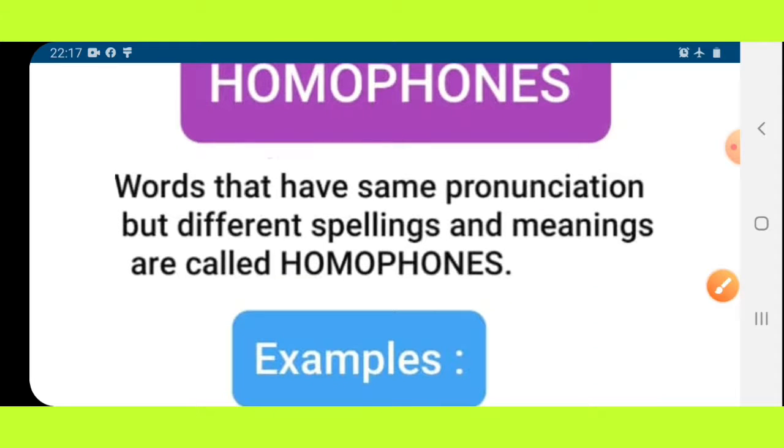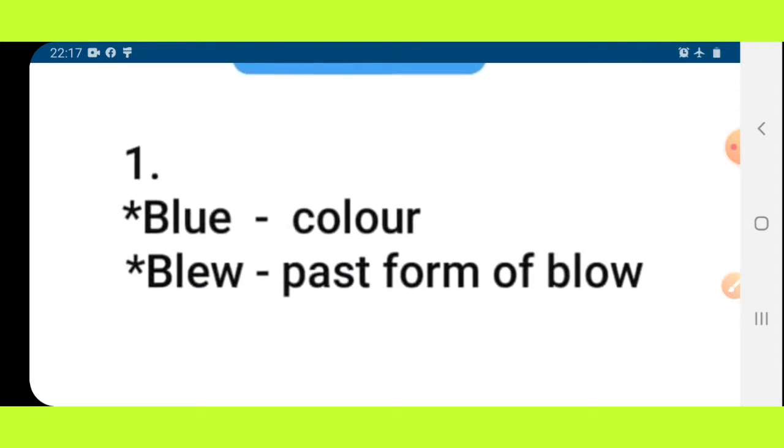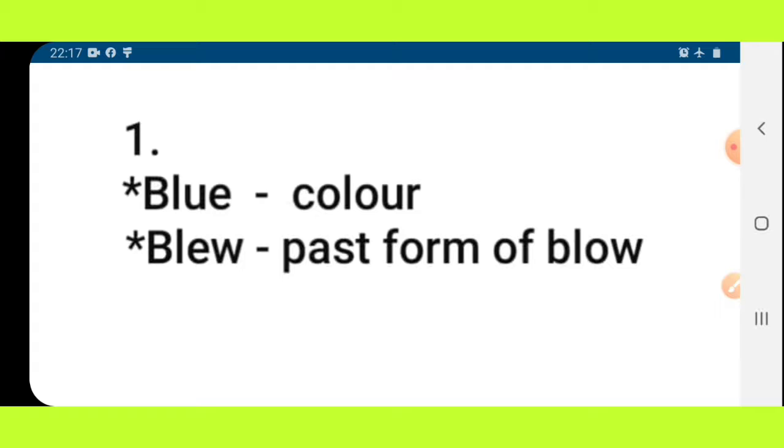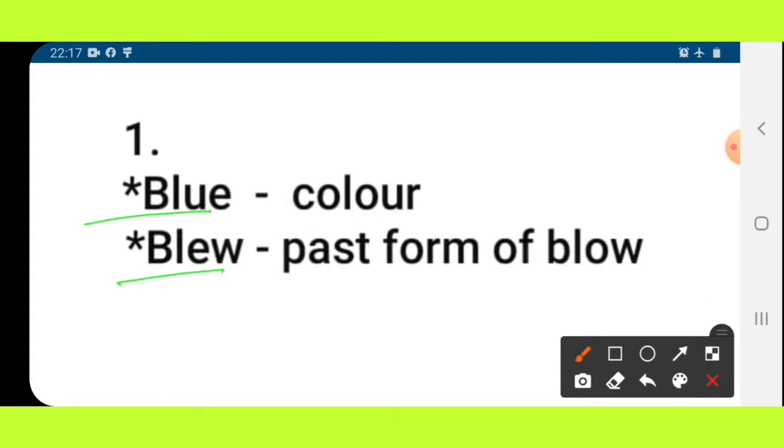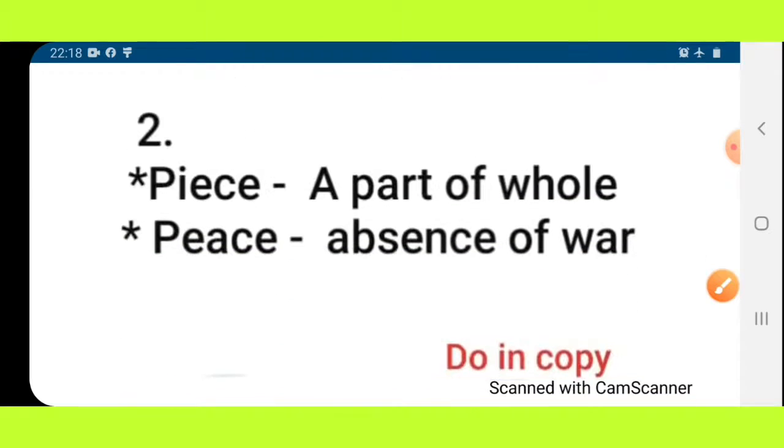Now we will see a few examples. The first example, blue, blue. Both pronunciations are the same, but the spelling is B-L-U-E and this is B-L-E-W. The spelling is different but the pronunciation is the same and the meaning is also different. The first one, blue, is the color, and this blew means past form of blow.